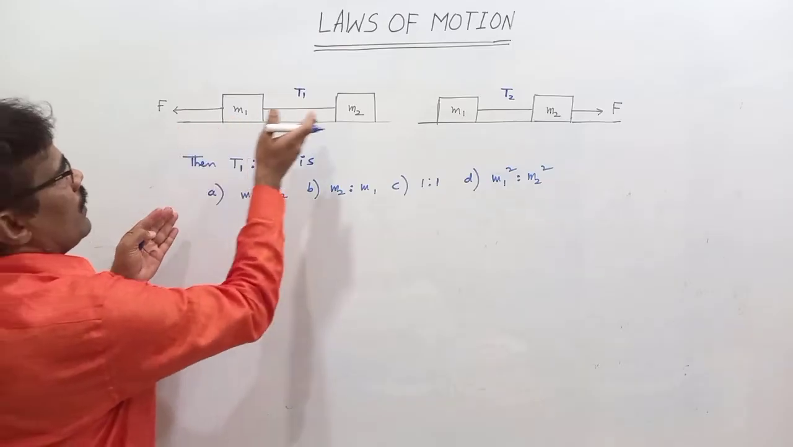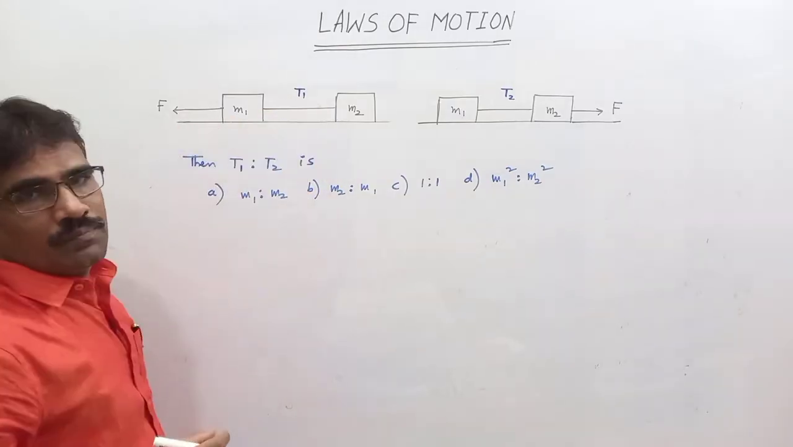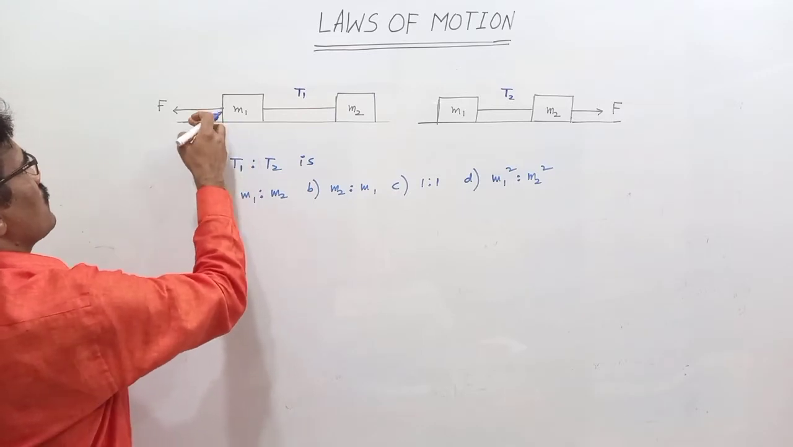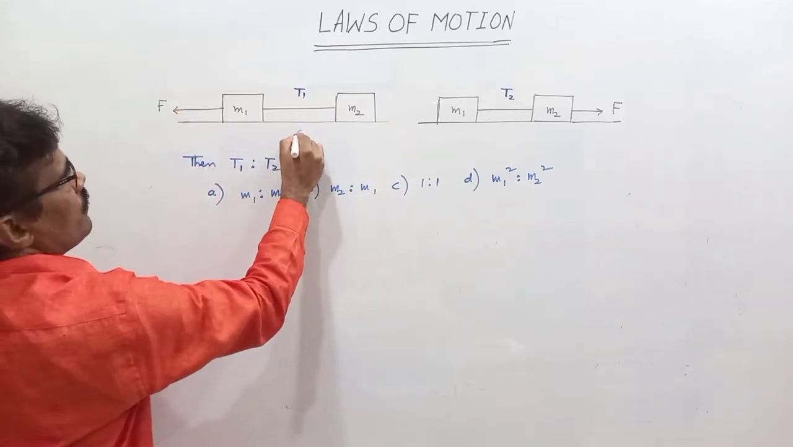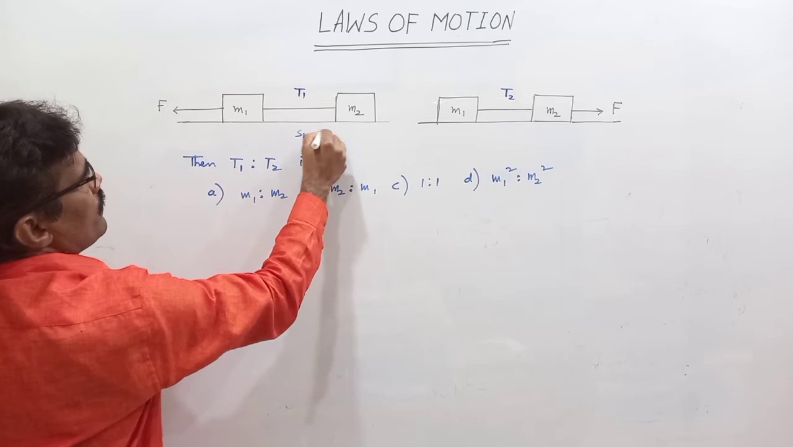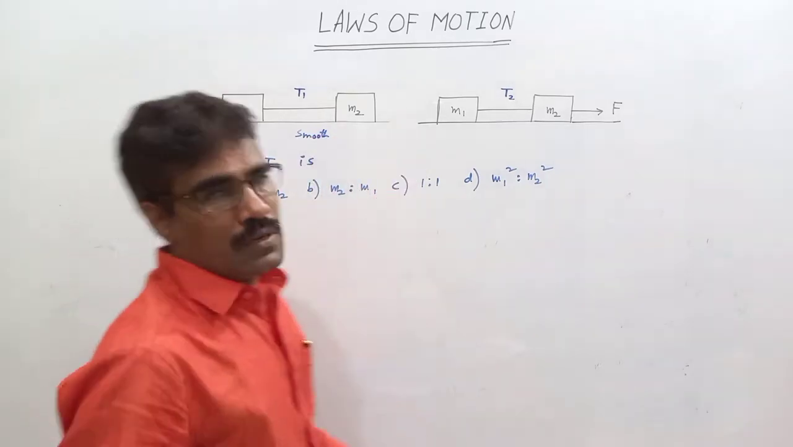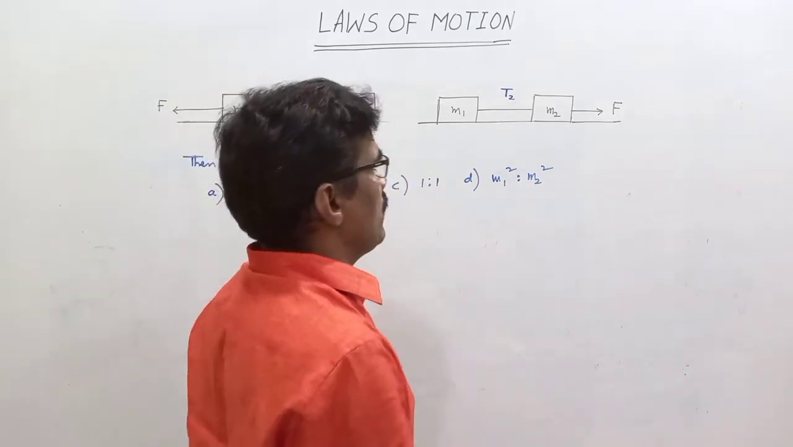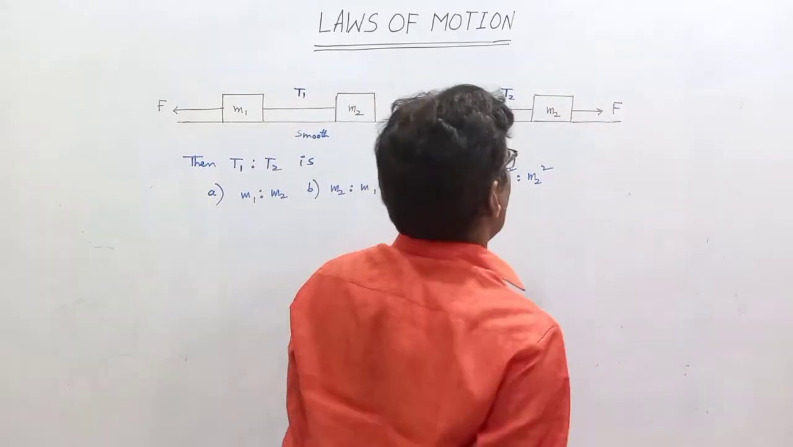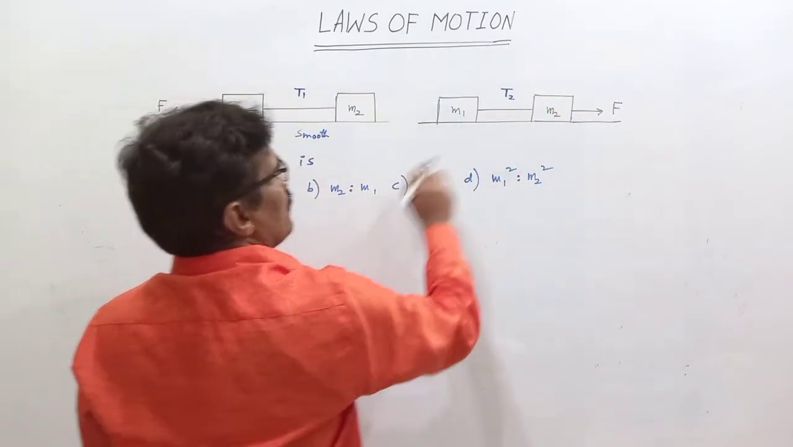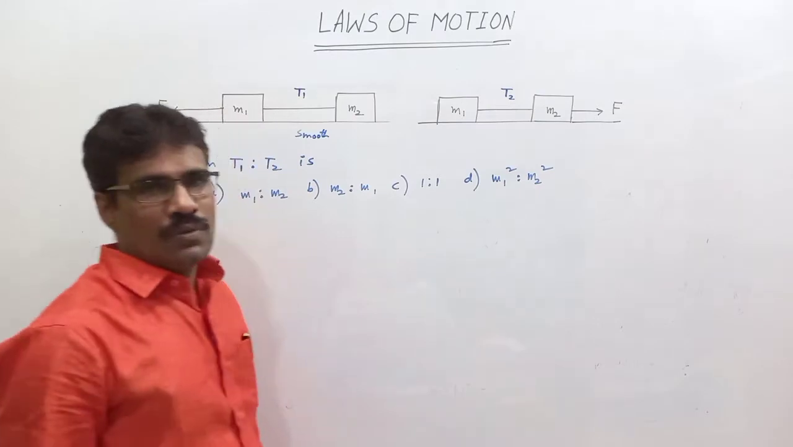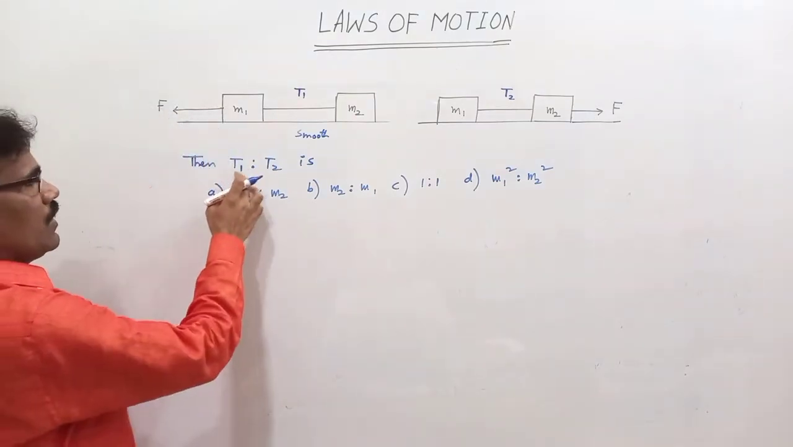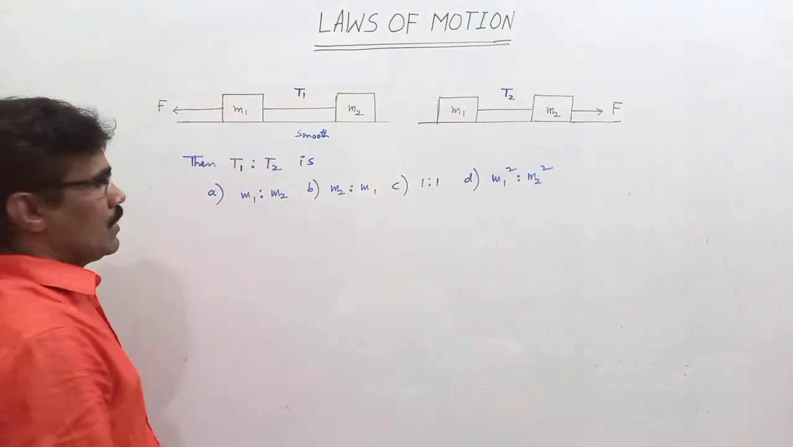Now M1 and M2 are connected with a string. In the first case, the force acting on M1 is on this side, on a smooth surface. In the second case, the same blocks, same string, same force applied, but the force is on M2. In the first case the tension in the string is T1, in the second case the tension in the string is T2.